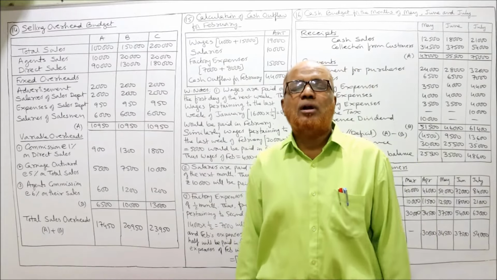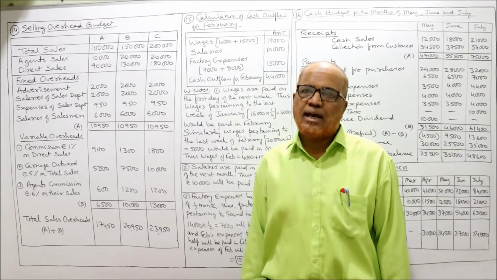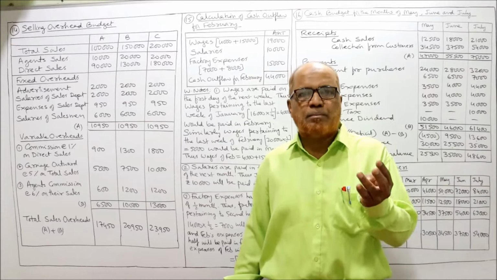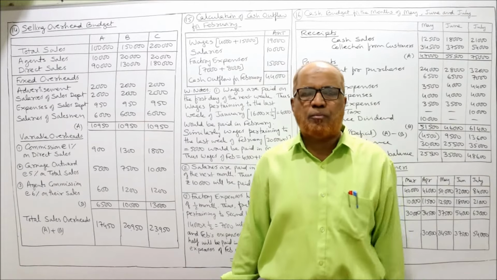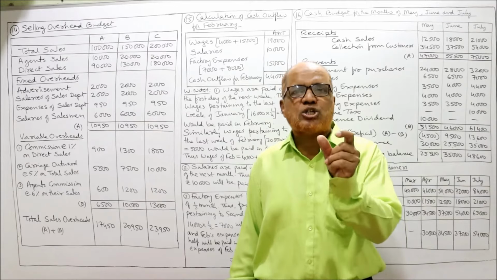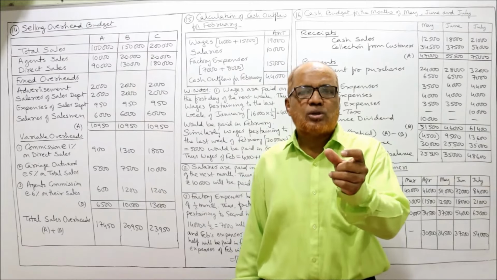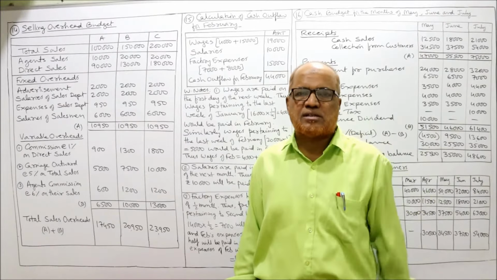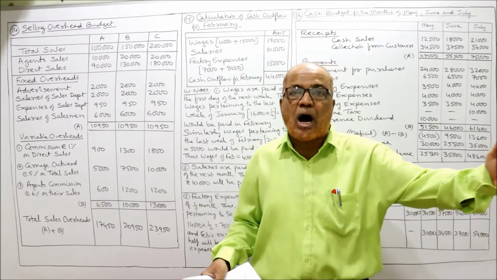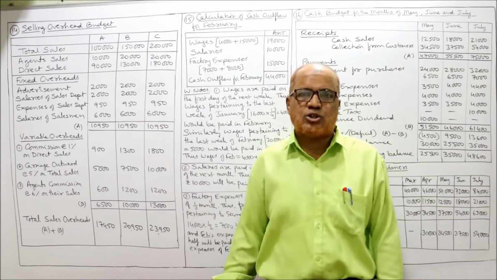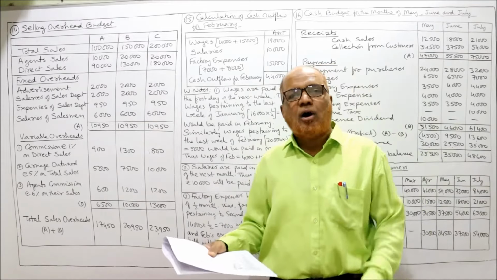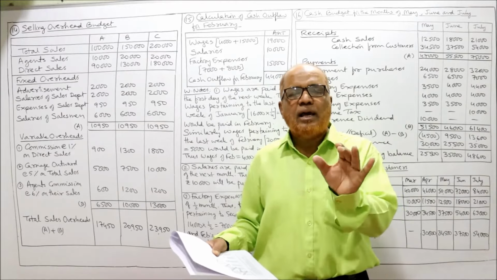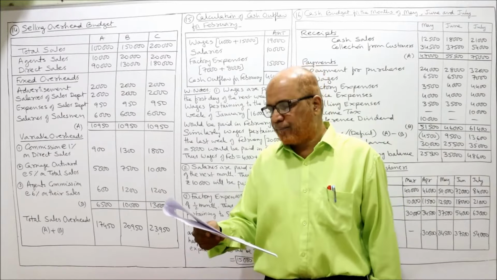This is the first problem on cash budget. So far we have prepared sales budget, production budget, purchase budget, selling overhead budget, manufacturing overhead budget. So many budgets we have prepared. But this is the first problem on cash budget. Cash budget shows the statement of revenue and expenses, how much cash inflow and how much cash outflow. So here we have to find out how much is the cash outflow. Only outflow, no inflows are there, only outflow in the month of February.